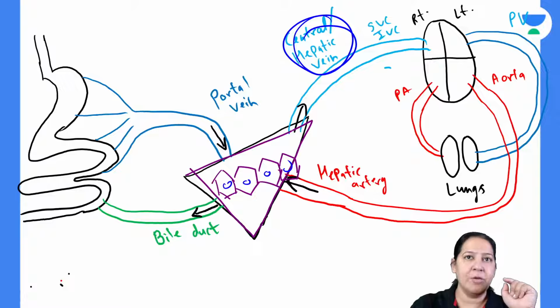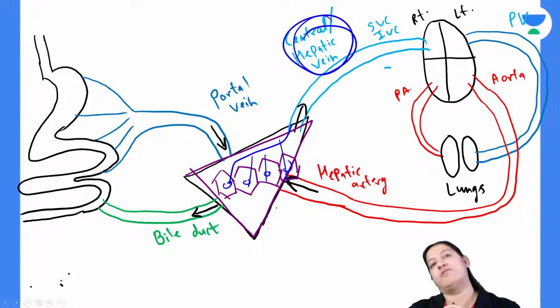Give me a thumbs up. Give me a thumbs up. So this hepatic or central vein is present at the center of each. The branch of hepatic or central vein. Give me a thumbs up.